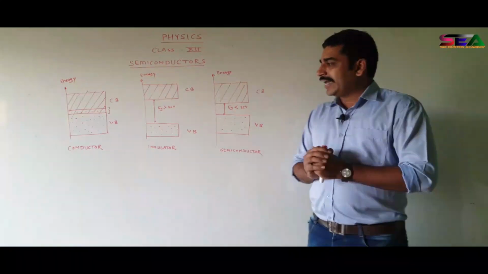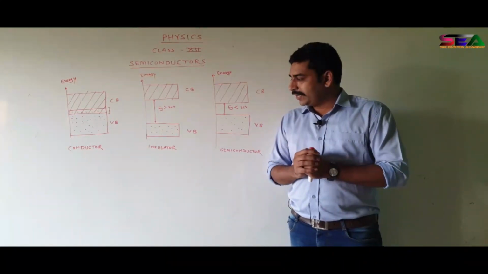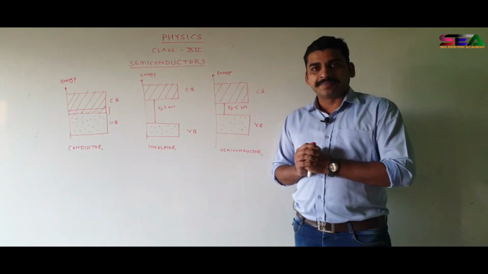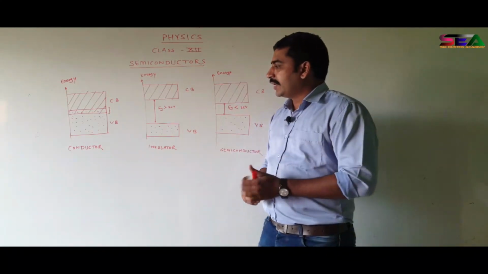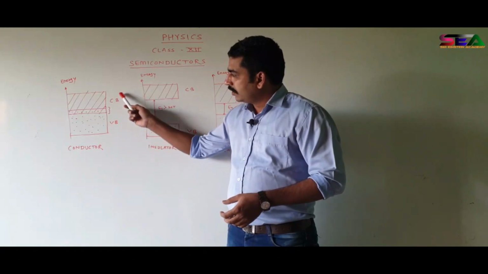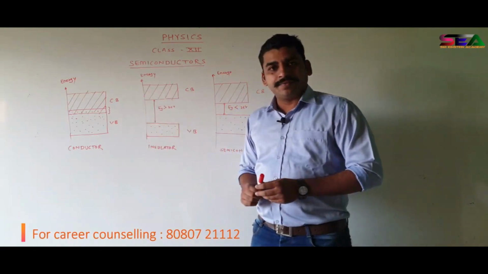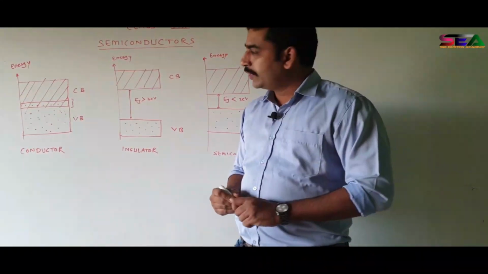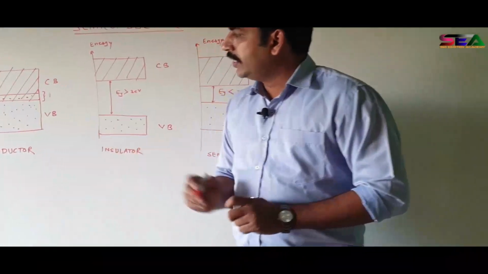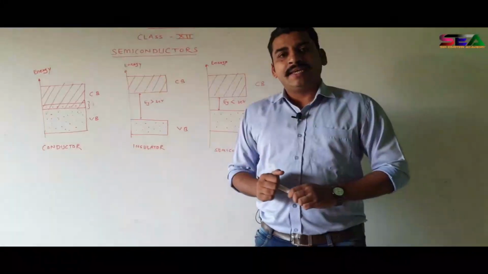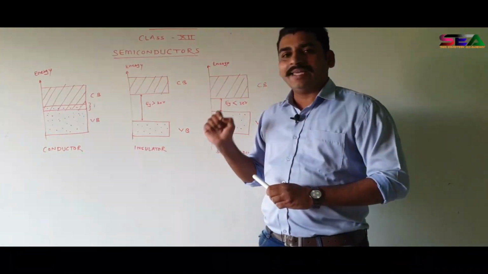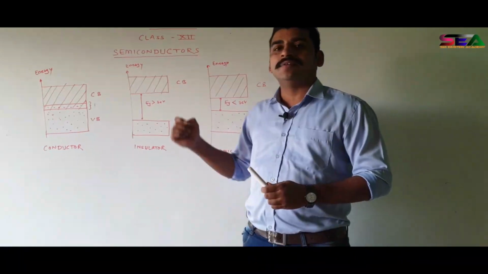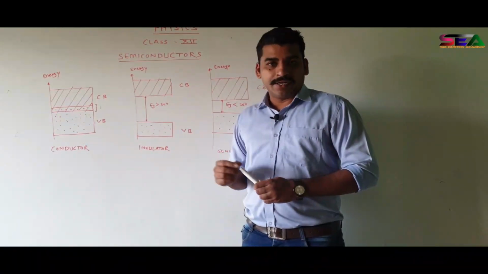Now I have drawn three diagrams. First is of conductor, insulator and semiconductor. These are called band diagrams. In the first diagram you can see this is of a conductor. This first band is the conduction band, and this second is the valence band. You can see here both these energy levels are slightly overlapping with each other. It means that there is not much difference between the energy of the valence band and the energy of the conduction band.